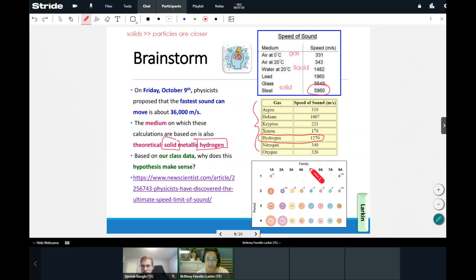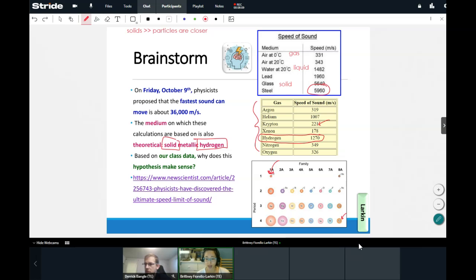Okay, now the reason that sound moves faster with hydrogen is because hydrogen is actually the smallest. Right? It's the smallest atom on the periodic table, which we don't really go into why the size of the atom really matters, but just know that the smaller an atom is, the faster sound can move through it generally. So bigger things like krypton, right, is 221 meters per second. Krypton is much larger, and so krypton doesn't pass on that message quite as quickly. Smiley faces emojis in the chat if that makes sense.